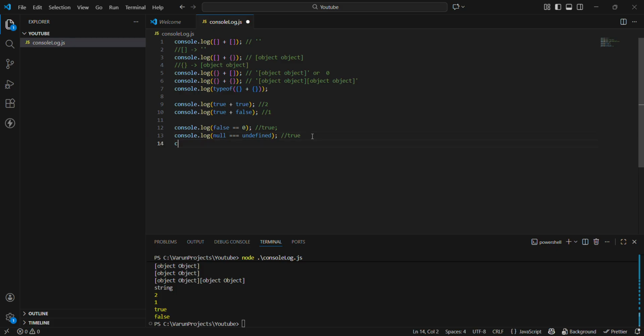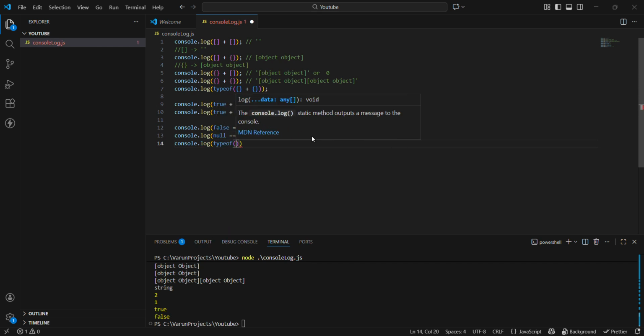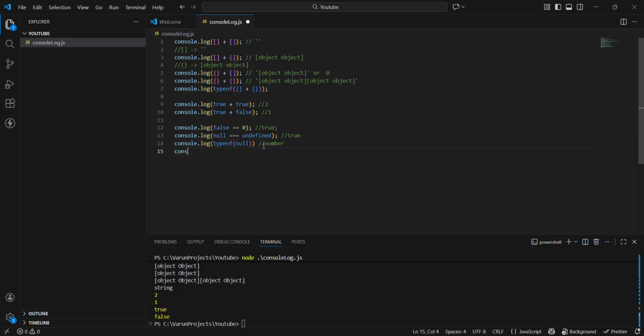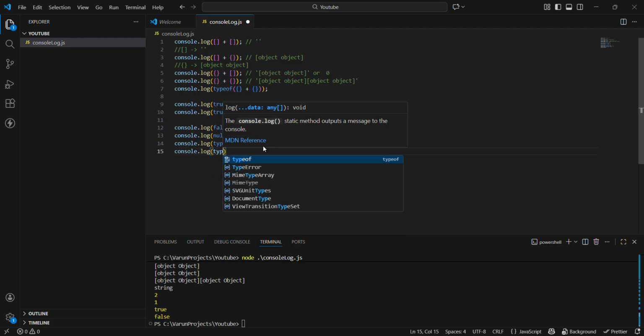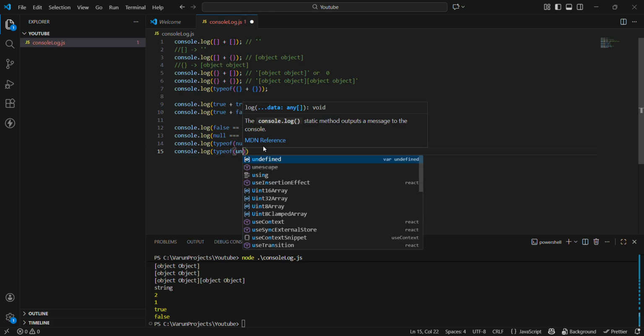Why? Because if we write console.log(typeof null), guys, please tell me what will be the type of null. Yes, guys, it will be object. And console.log(typeof undefined).